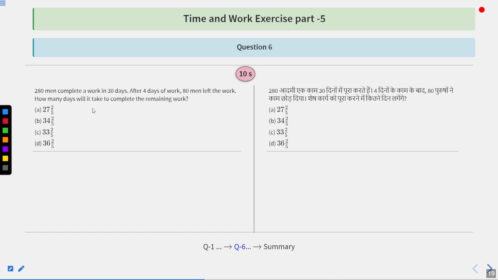280 men complete a work in 30 days. After 4 days of work, 80 men left the work. How many days will it take to complete the remaining work? Options are 27 integer 2 upon 5, 34 integer 2 upon 5, 33 integer 2 upon 5, or 36 integer 2 upon 5. These are the options.